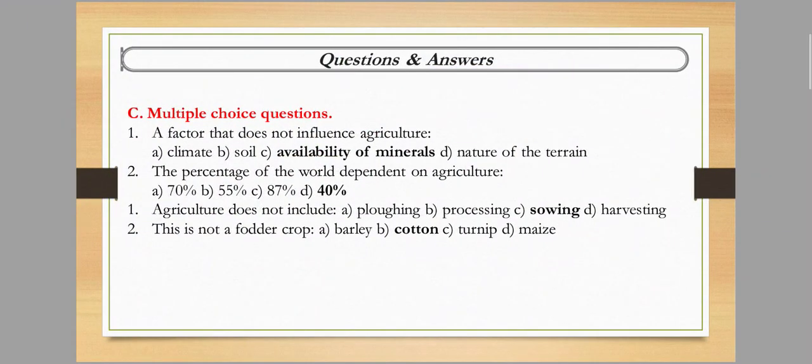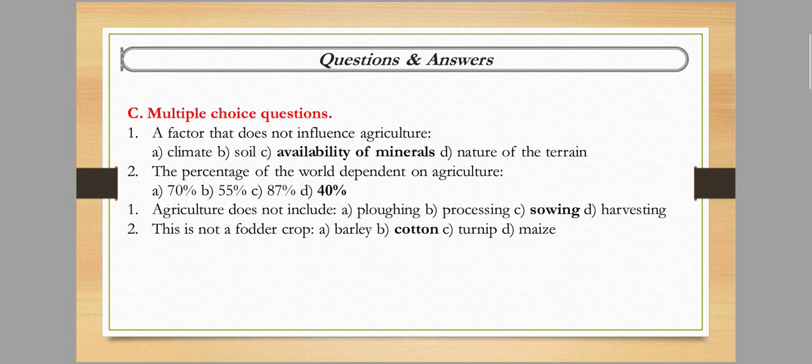Next is multiple choice questions. In our coming exam, the exam is mainly based on these types of questions. Multiple choice question, MCQ. Question number 1: which factor does not influence agriculture? Here you can see the 4 options: climate, soil, availability of minerals and nature of terrain. These are the 4 options. You need to choose the correct option from here.